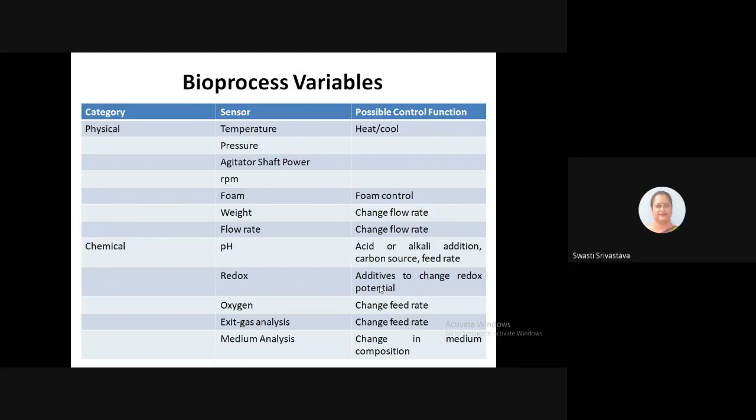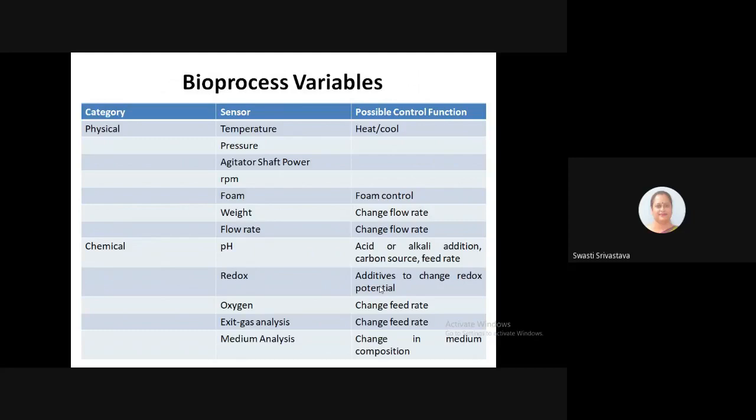So some sensors need to be put in that will analyze any kind of exhaust gases. Another important thing is analysis of any changes in the media composition.